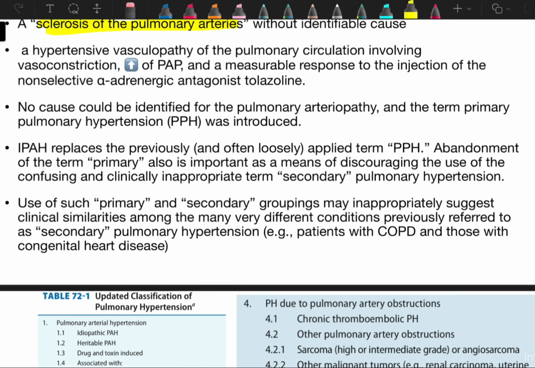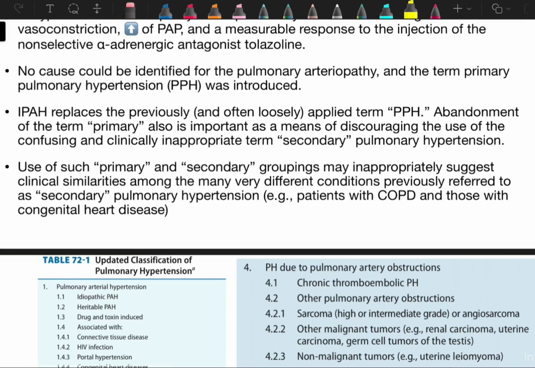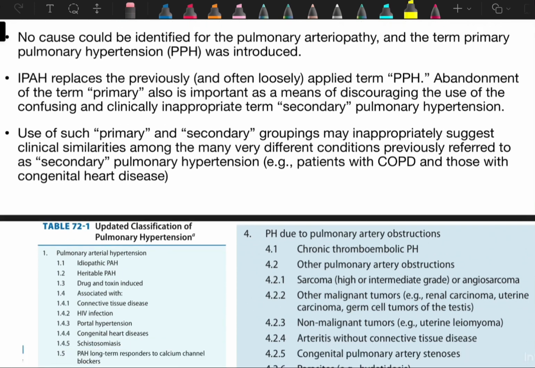So what is idiopathic pulmonary hypertension, which we initially used? They are telling that abandonment of the term primary is also important as a means of discouraging the use of the confusing and clinically inappropriate term secondary pulmonary hypertension. So now we use only idiopathic, not primary or secondary terms. Use of such primary and secondary grouping may inappropriately suggest clinical similarity among the many very different conditions previously referred to as secondary pulmonary hypertension, such as patients with COPD and those with congenital heart disease. So we should not categorize these groups as primary or secondary. We should divide them accordingly, like idiopathic pulmonary hypertension.